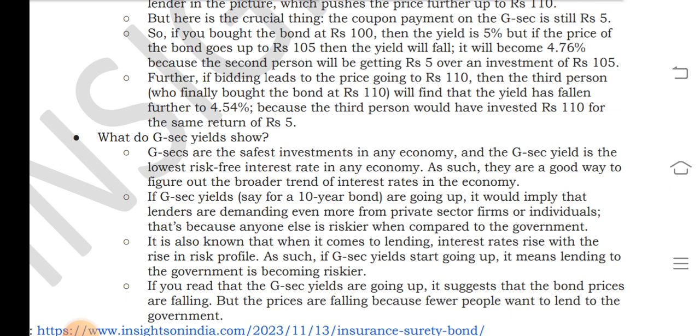when compared to the government. It is also known that when it comes to lending, interest rates rise with the risk and profit. As such, if G-Sec yields start going up, it means lending to the government is becoming riskier. And if you read that G-Sec yields are going up, it is suggested that the bond prices are falling, and the prices are falling because buyers do not want to lend to the government.